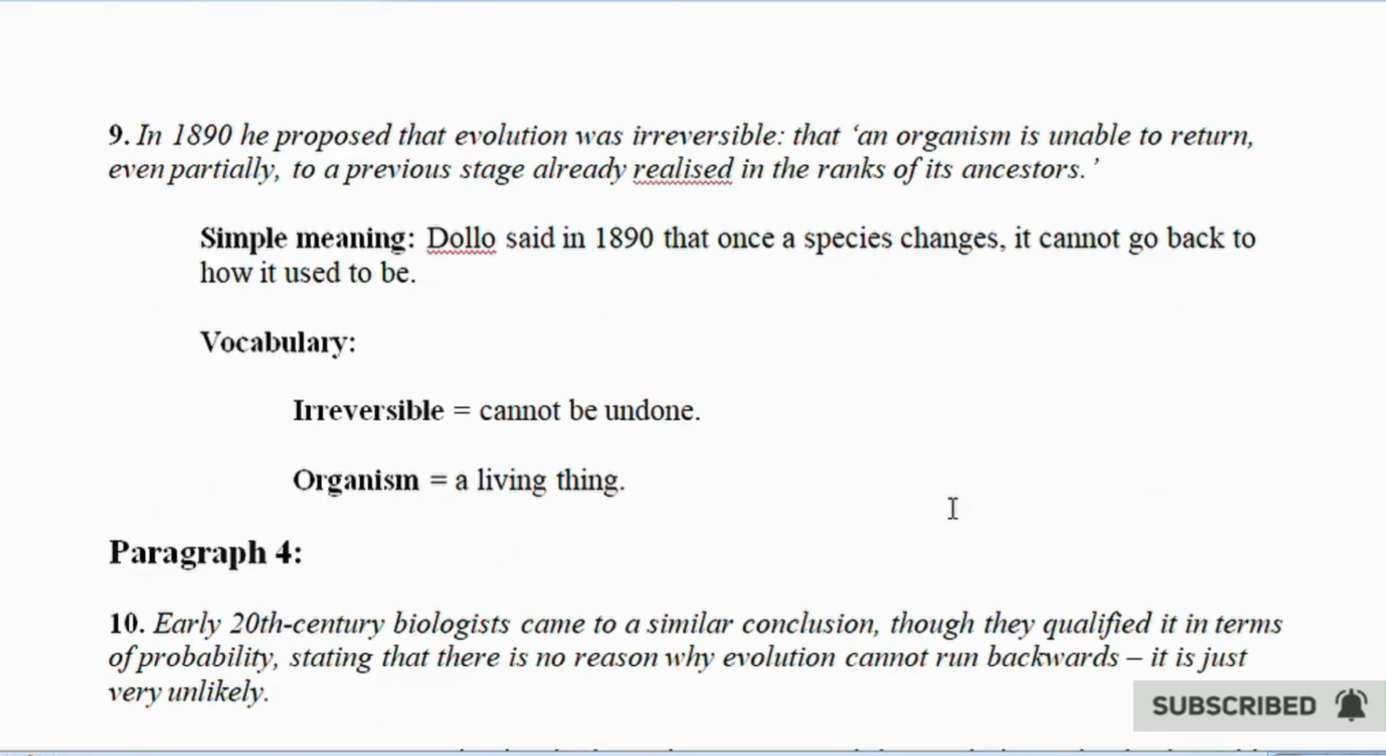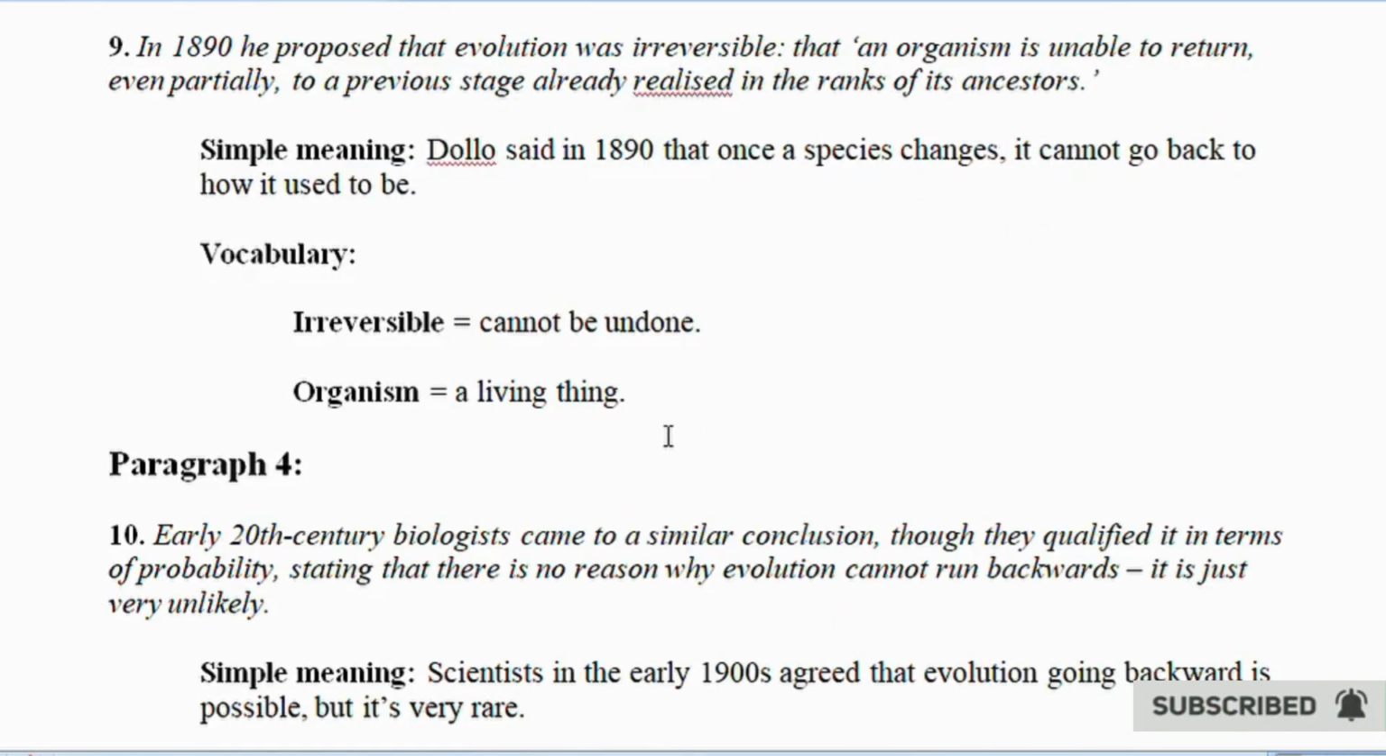9. In 1890, he proposed that evolution is irreversible, that an organism is unable to return, even partially, to a previous state realized in the rank of its ancestors. Simple meaning: Dollo said in 1890 that once a species changes, it cannot go back to how it used to be. Vocabulary: irreversible equals cannot be undone. Organism equals a living thing.